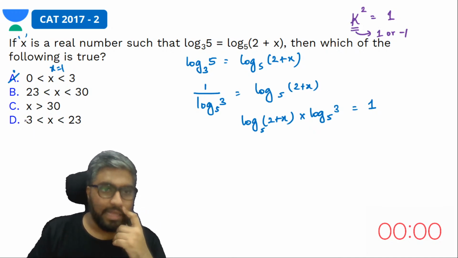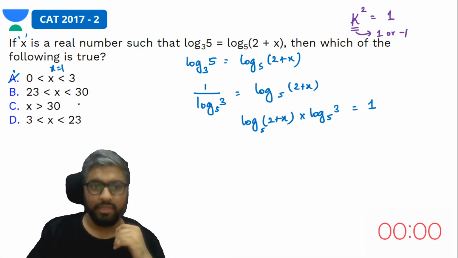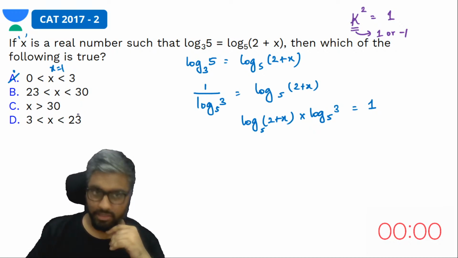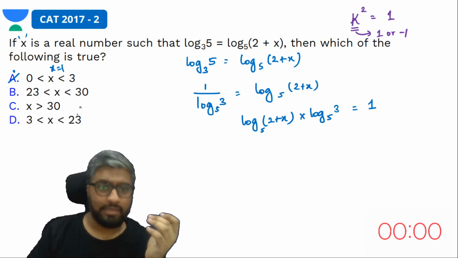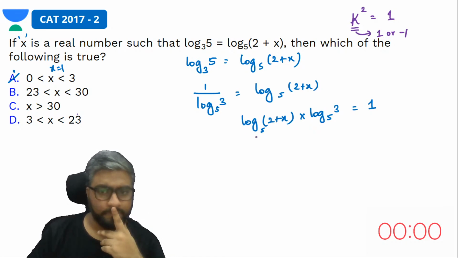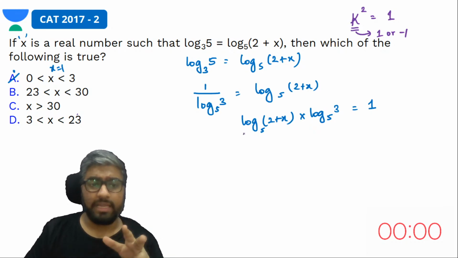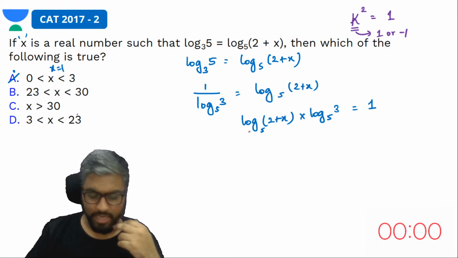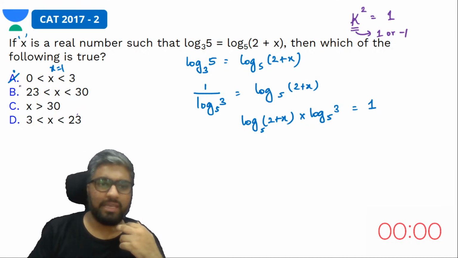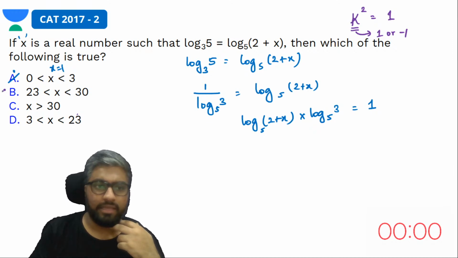Yes. Let's look at B. Between 23 and 30. Is there any value you can think of between 23 and 30 that will make this clear? It should be between 23 and 30, not from 23 to 30. This is a little dicey, so we will look at it later, right?